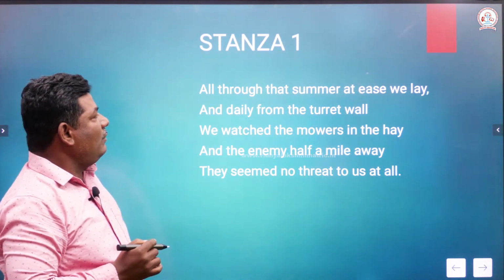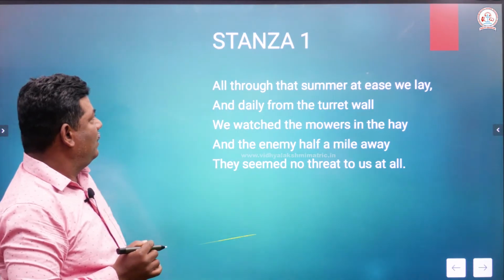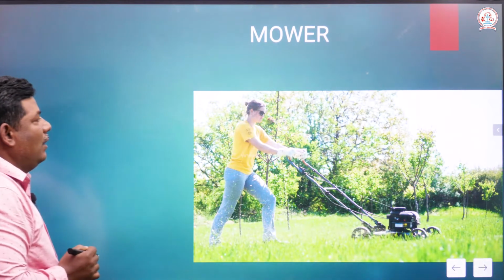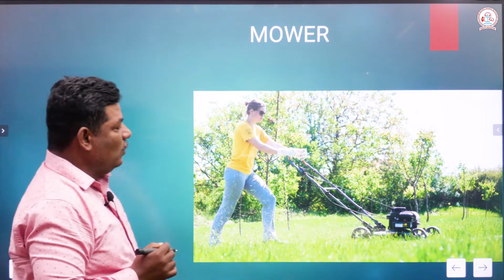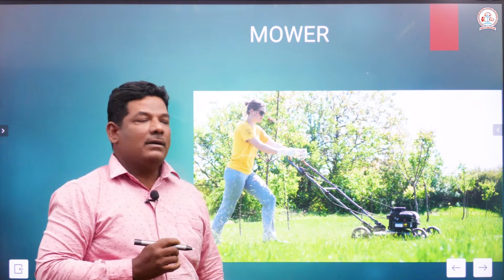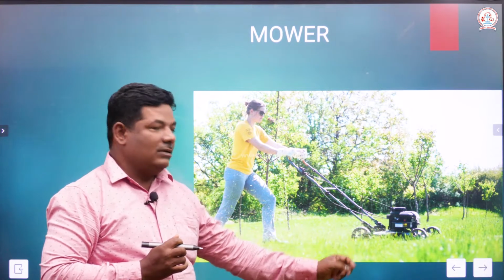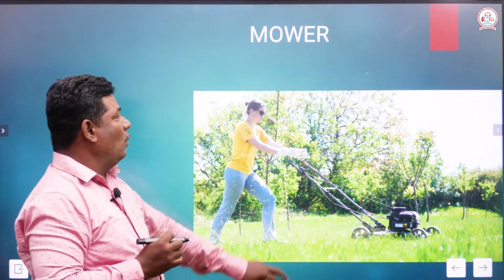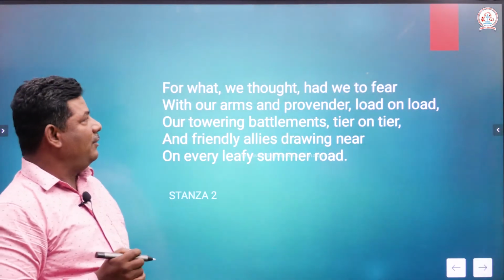See the picture. These people who cut the lawns or trim the grass are called mowers. That's why I have given you this picture.